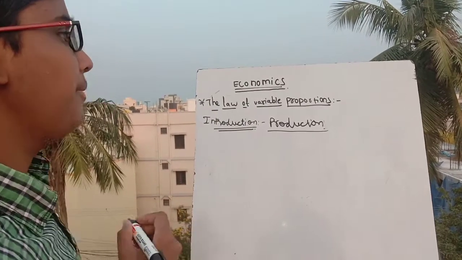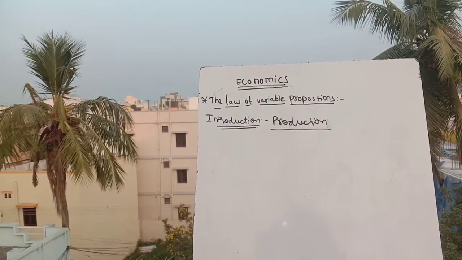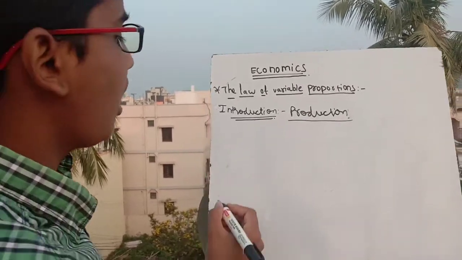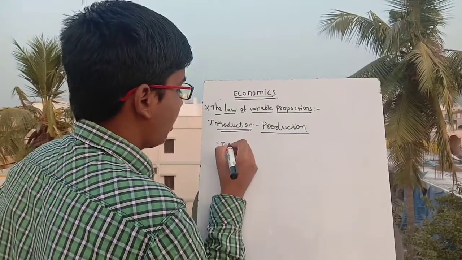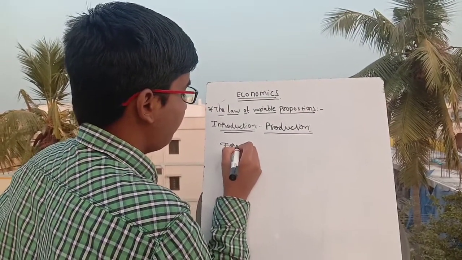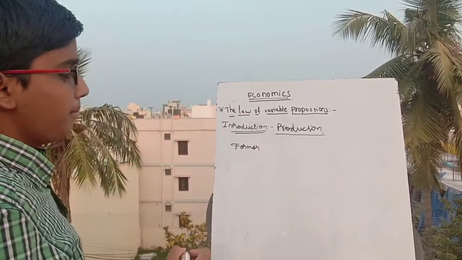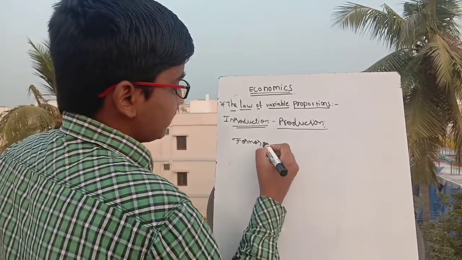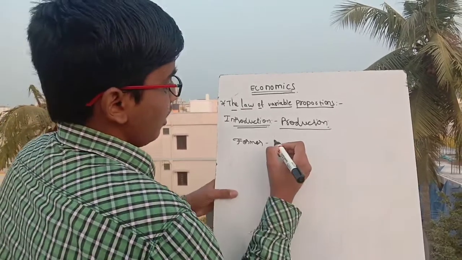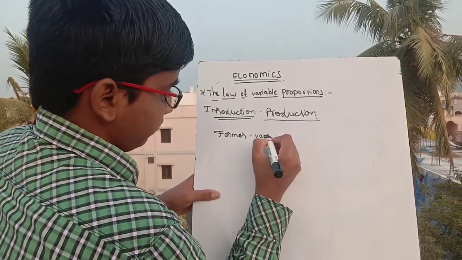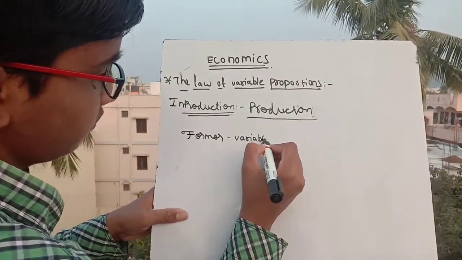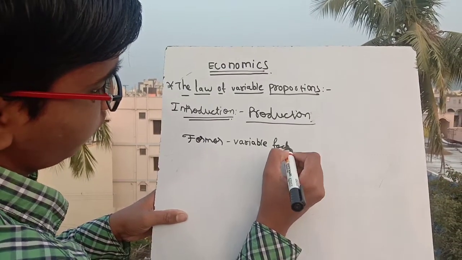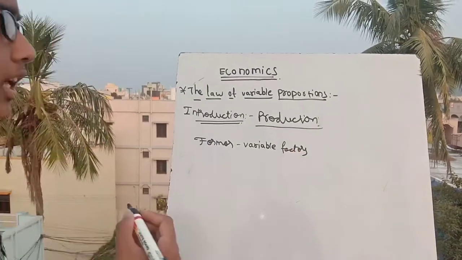The variable factors and non-variable factors: first the former, not F-A-R-M-O-R, it's F-O-R-M-O-R. The former means variable factors. What are the variable factors?